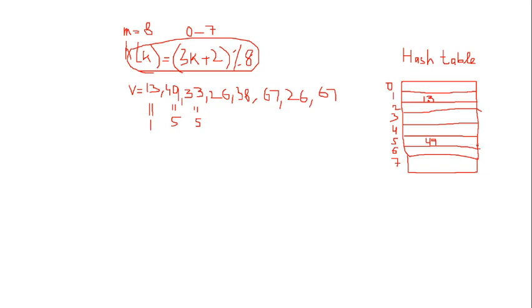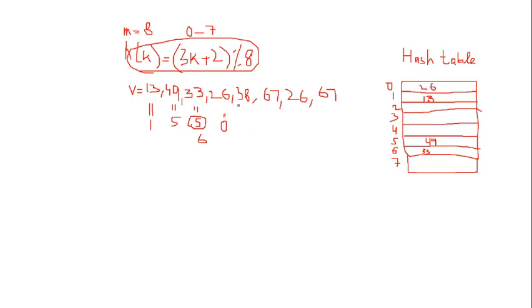Then you add 5 plus 1 location, and then the probe will go to second, and in this case the updated value will be 6. So you place 33 at location number 6. For 26 you again put 26 in the formula and the answer is 0. So in this case you place 26 at the 0th location, and the 0 location is available.